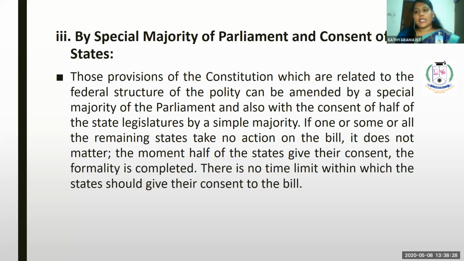The second part says that in case the remaining states are silent, in case they are not giving their consent, the Parliament need not consider the states which are not responding to the bill. Even there is no time limit for giving consent for the bill.